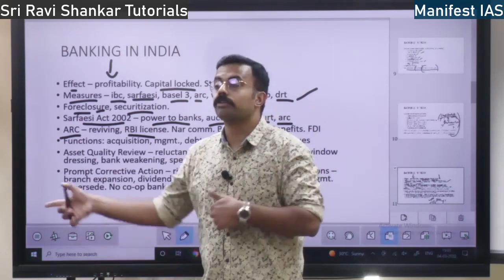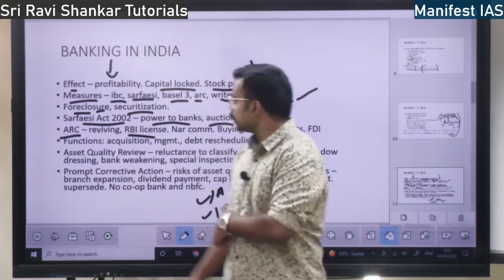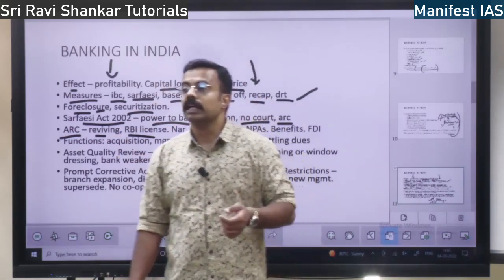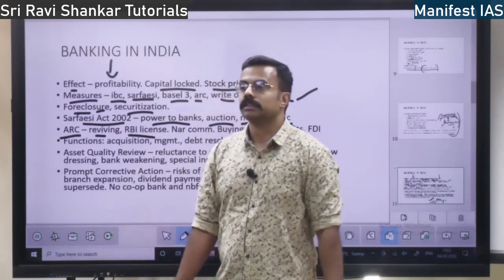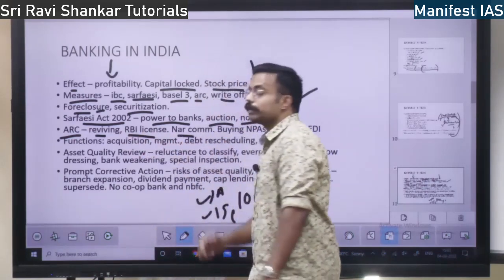In turn, what do they do? They are going to manage your business. They are going to make profit out of your business. That is an asset reconstruction company. That is reviving your company. Revive means a dead company, they are going to put life into it again. Reviving the company, right? Next, it is recommended by the Narasimham committee.